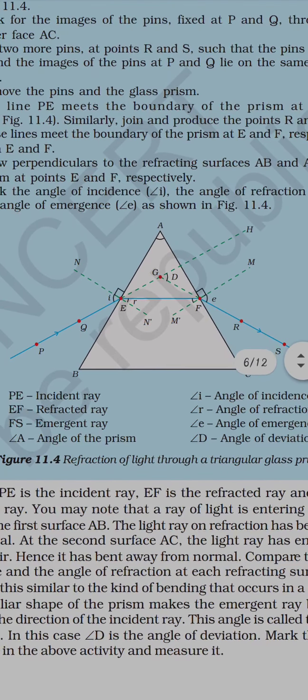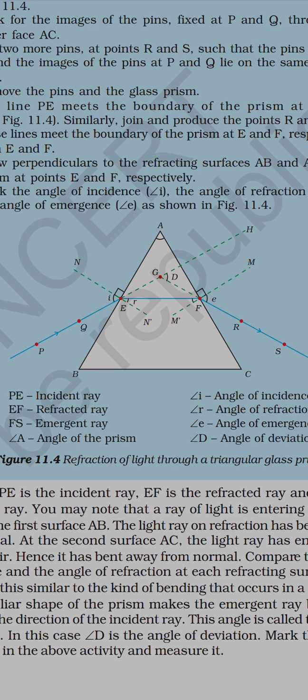One will be the incident ray. It meets the normal, gets somewhat deviated, then moves to the other surface and comes out from there. That is the emergent ray, coming out from the surface, and the angle between the normal and the emergent ray is given as the angle of emergence.